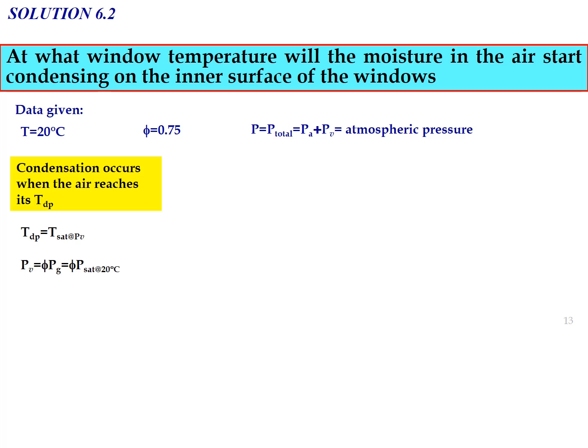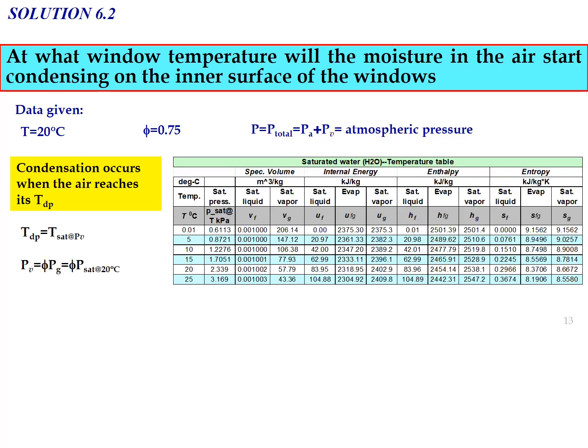So now we need to determine the value of PV, where PV equals relative humidity multiplied by PG, and PG is equal to P saturated at 20 degrees Celsius. We can determine P saturated at 20 degrees Celsius by using the saturated water table. Based on the saturated water table, at a temperature of 20, P saturated at 20 degrees Celsius equals 2.339 kilopascal, which is also equal to PG at 20 degrees Celsius, 2.339 kilopascal.